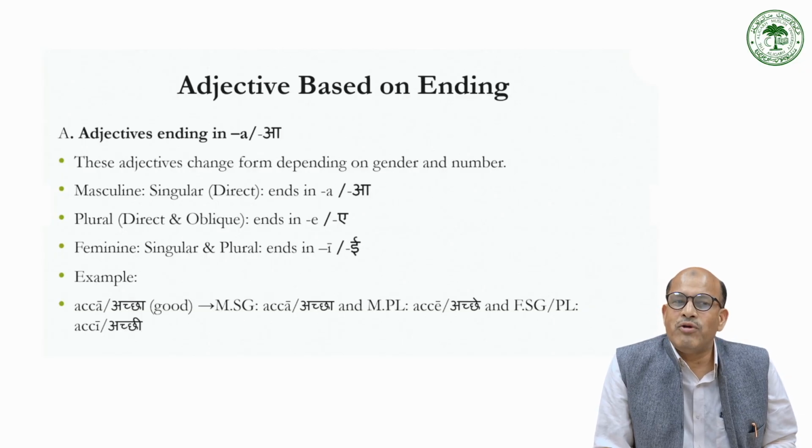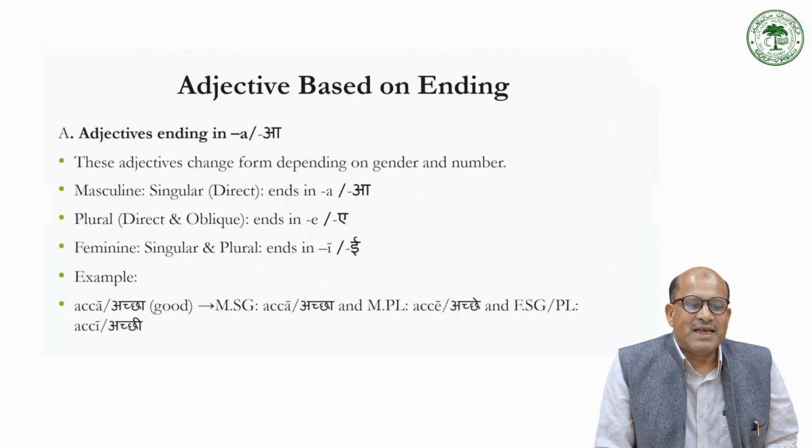It said adjectives ending with a, like acha, kala, anything that ends on a. So these adjectives change form depending on gender and number. For masculine, singular ends in a. For plural, direct or oblique, ends in e. Feminine, singular and plural, ends in i. So अच्छी लड़कियां, this remains the same. So अच्छा, for masculine plural it becomes अच्छे. For feminine singular and plural both, it remains अच्छी.